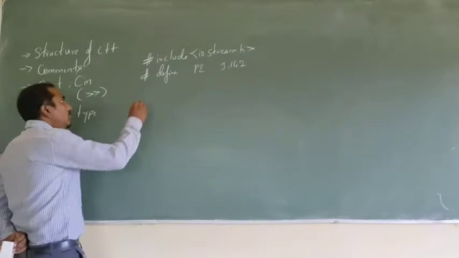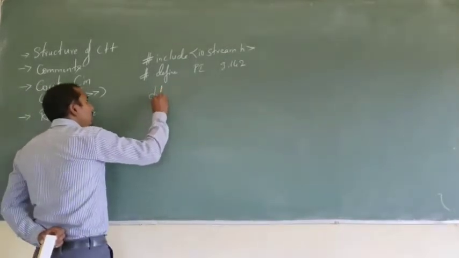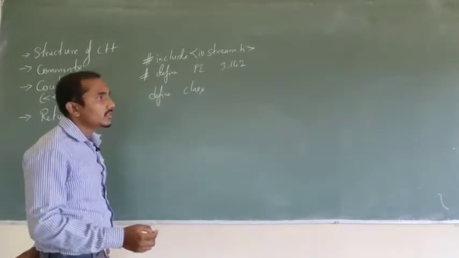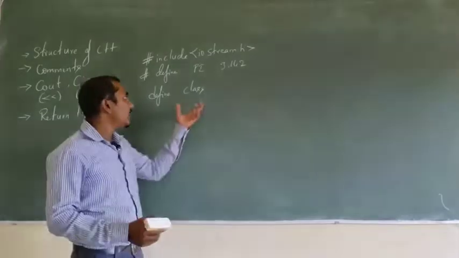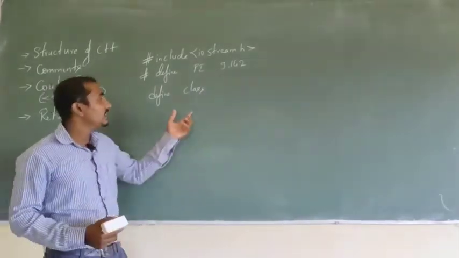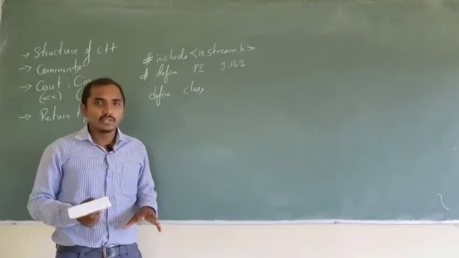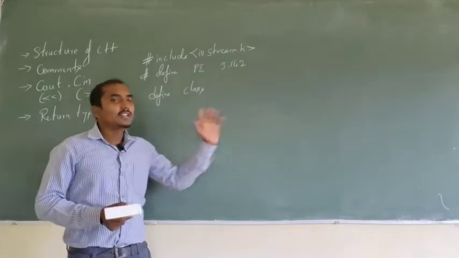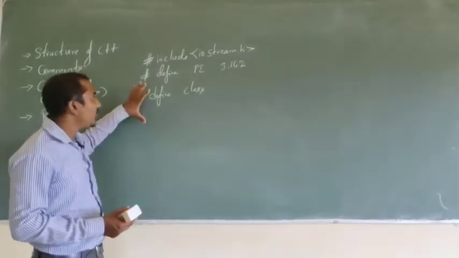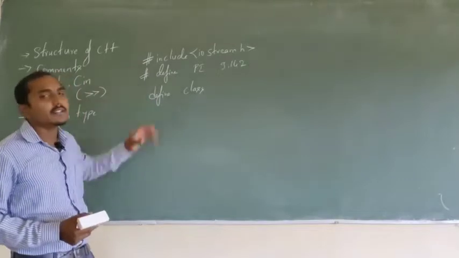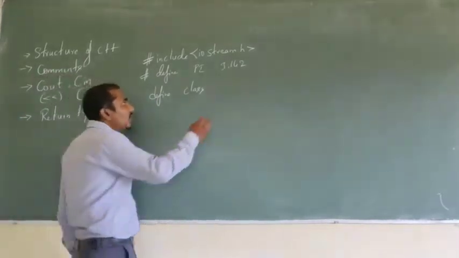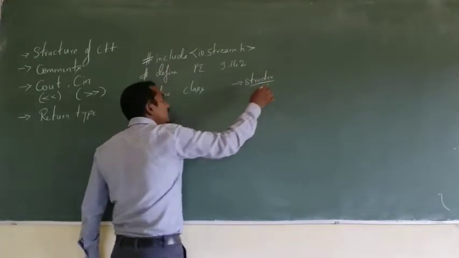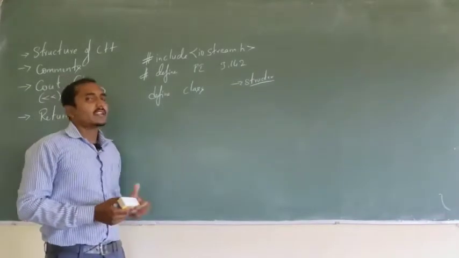Now after that, next we are going to define the class. What is a class? A class is nothing but a collection of objects, or a collection of data members and member functions which are related. This topic we are going to discuss in the next chapter. The definition of the class is done after the definition section. It is similar to the structure you studied in C programs.